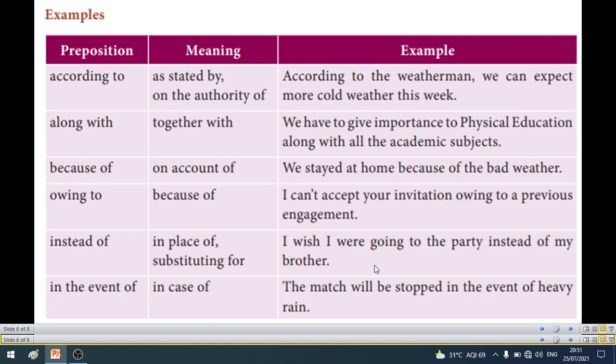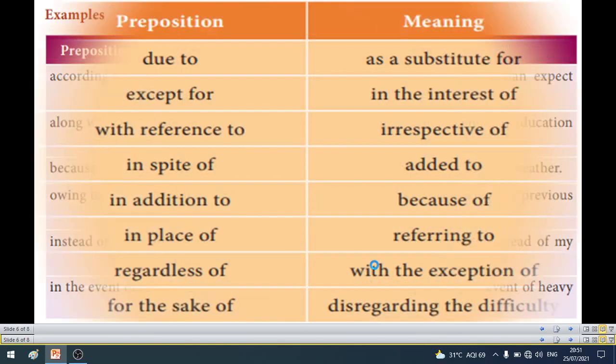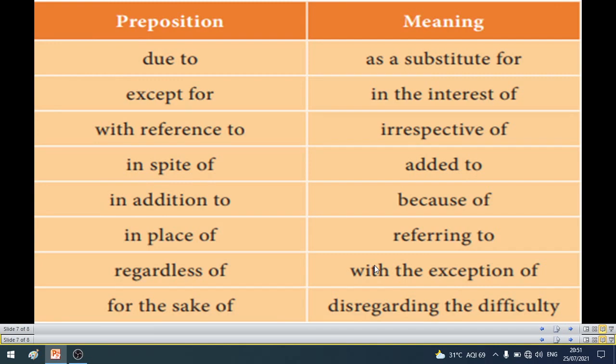For such reasons we have to use the prepositional phrase in the event of. Next, due to, that is meaning substitute for, except for, in the interest of, with reference to, irrespective of, in spite of, added to, in addition to, because of, in place of, referring to. So these are all the prepositional phrases and their meanings.